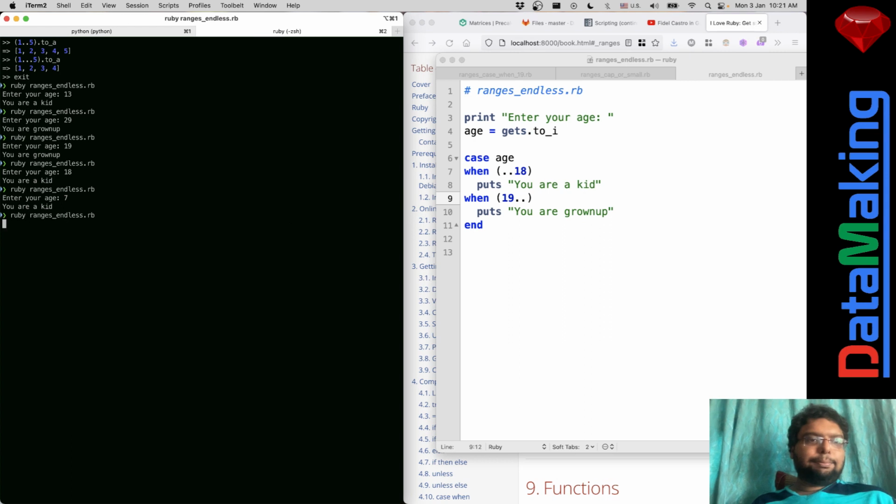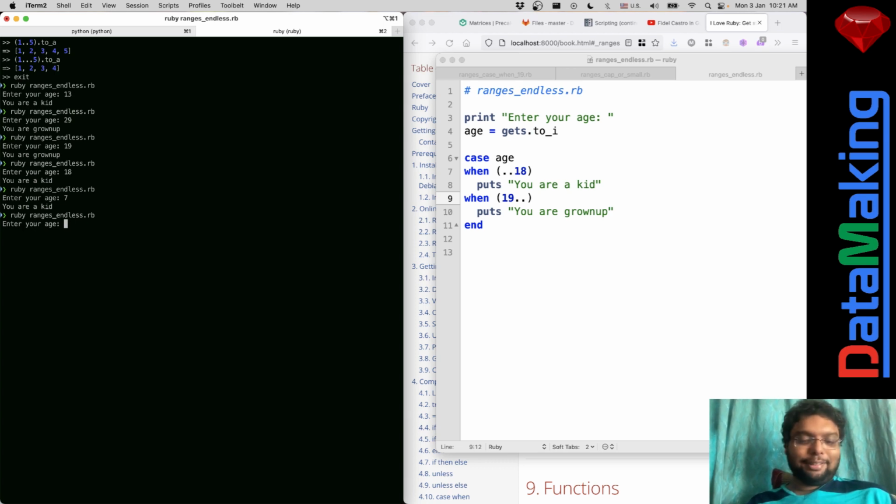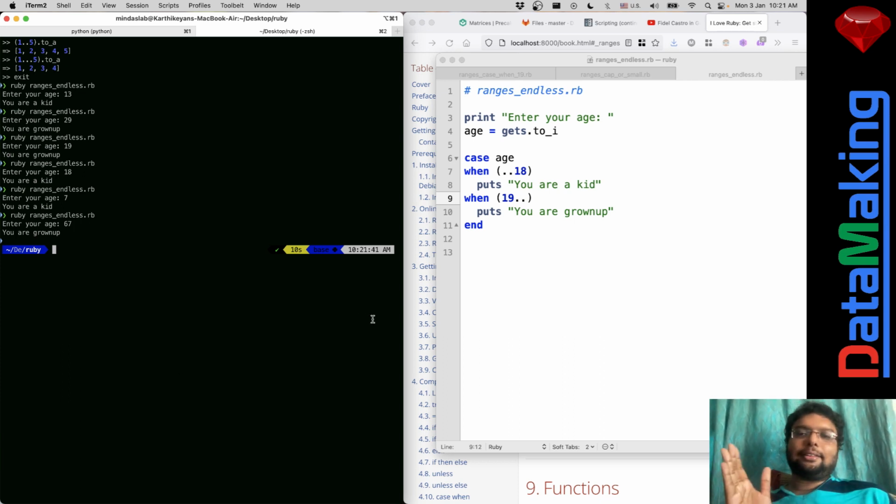Ruby is a bit forgiving, but if you're working in a Ruby project, possibly your project manager won't be forgiving. Your program might work, but he might say this is how it should be written. That's there in the Ruby world, so please be aware of it. So this is endless ranges: you don't have either a starting end or a finishing end.